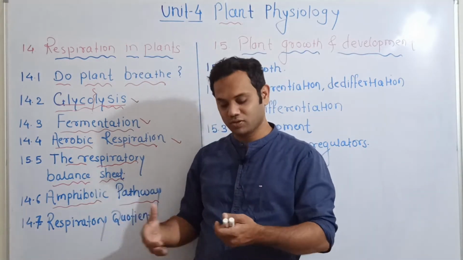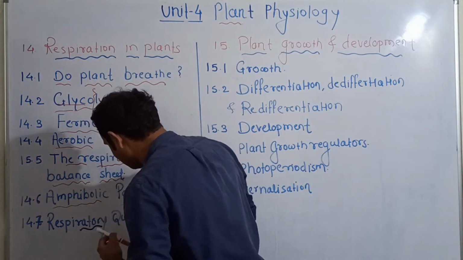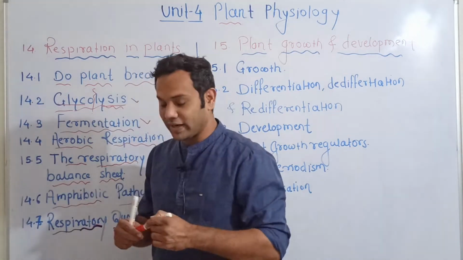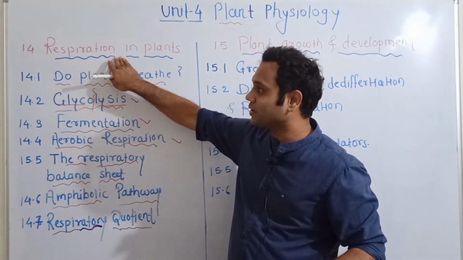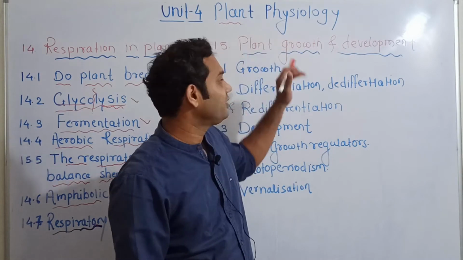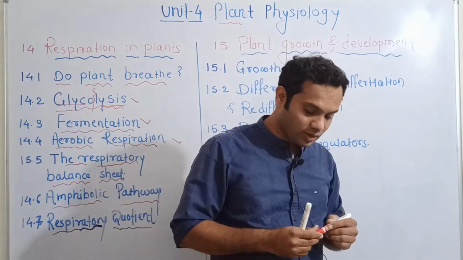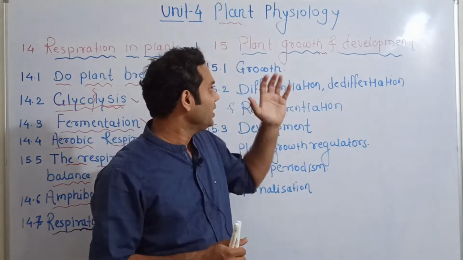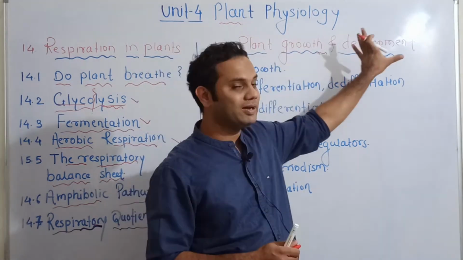Then what is the respiratory quotient and how is it calculated, that will be studied in this chapter. So overall the entire process of respiration will be studied in this chapter, respiration in plants. Moving towards the 15th chapter, that is the 5th chapter of this unit, plant physiology. In this 5th chapter we will study plant growth and development.